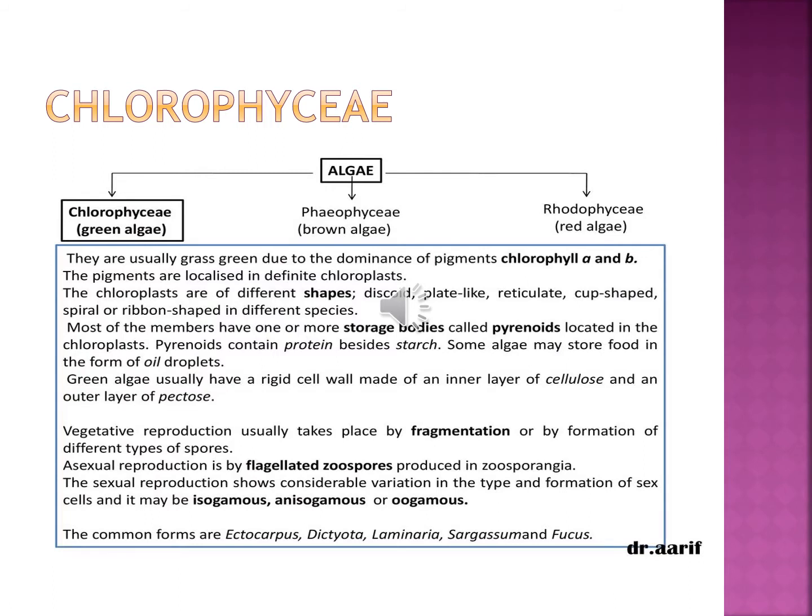Algae are classified into three types based on their pigment. Chlorophyceae is a green algae. Phaeophyceae is a brown algae. Rhodophyceae is a red algae. Brown algae refers to these kinds of algae having brown pigment, that's why they are called brown algae. Then Rhodophyceae is a red algae. Red algae refers to these kinds of algae having a red pigment, that's why they are called red algae.